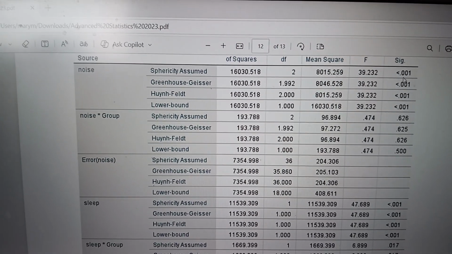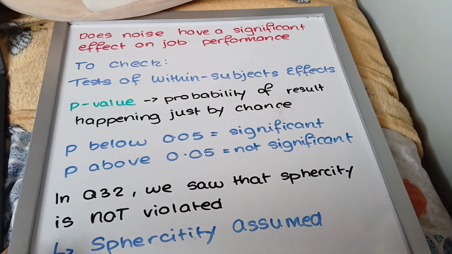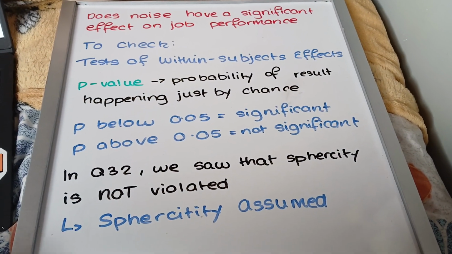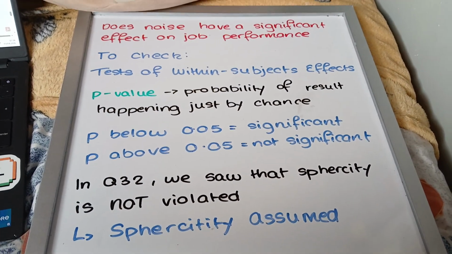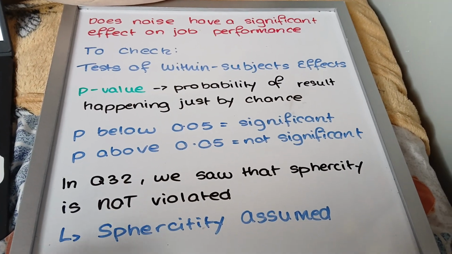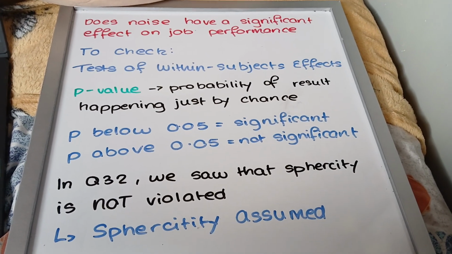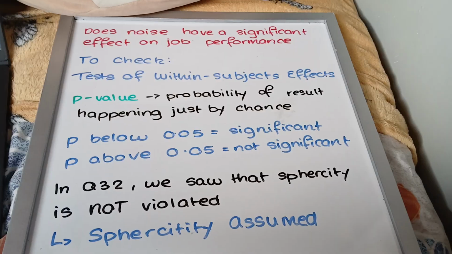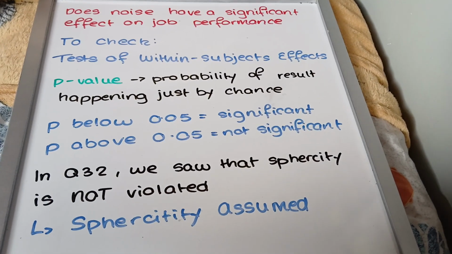So if we go back over to here and go to sphericity assumed, it's less than 0.001, which is very small, that means that it is significant because the probability of a result happening by chance is less than 0.001. So that means that the results that we got were significant because the chance of it happening by chance are so small.